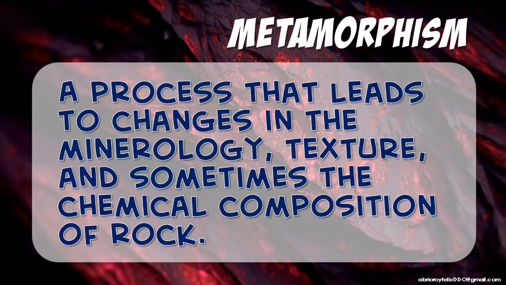Pero magdedepende din po kung gaano karami ang metamorphism agent na ina-introduce sa ating parent rock. It takes place when pre-existing rock is subjected to a physical or chemical environment that is significantly different from that in which it initially formed. So because of the metamorphism, nagbabago po ang itsura ng ating bato. Pwede po ang kanyang texture, chemical composition, and even the mineralogy or the mineral composition of the rock.